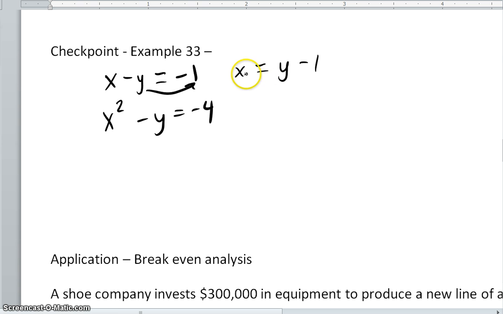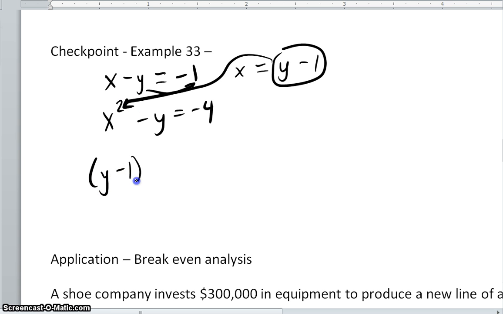So you might say, well, where do I plug that in for? Can I plug it in for something? Well, the answer is yeah, you can plug this in for x in the other equation. The only problem is that you're going to get something that looks like this. And you have to solve this now. Well, you can square something, and that means you have to take y minus 1 times y minus 1.